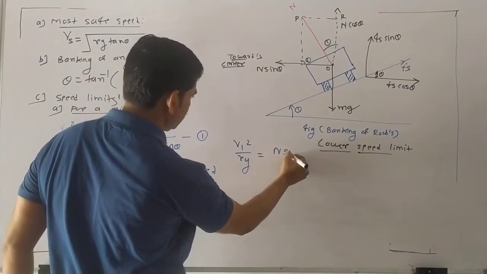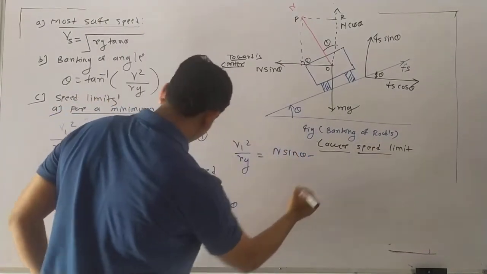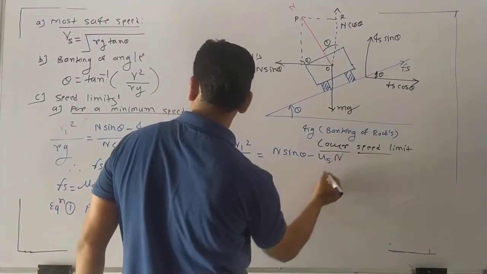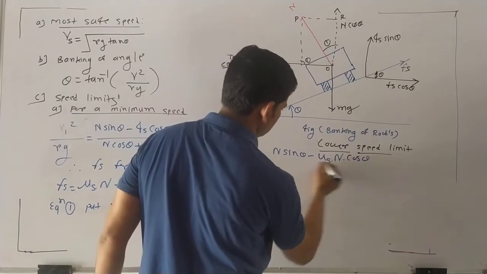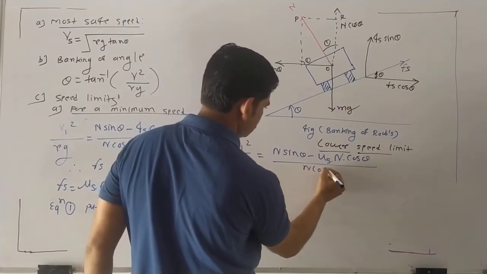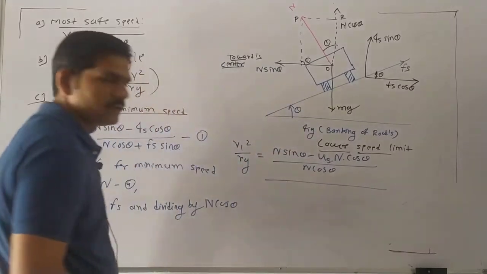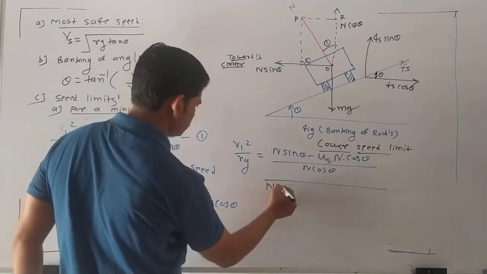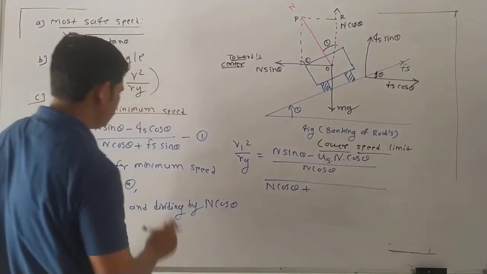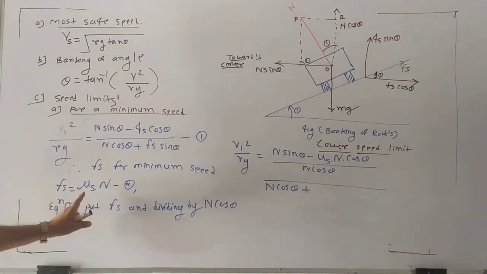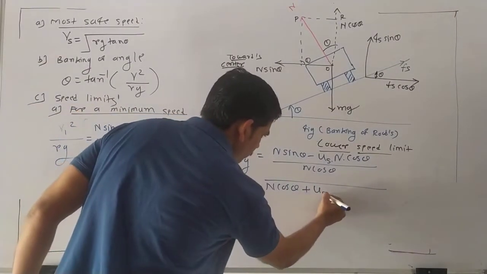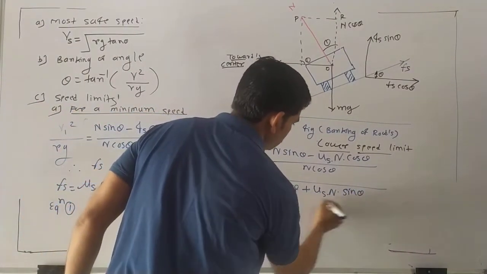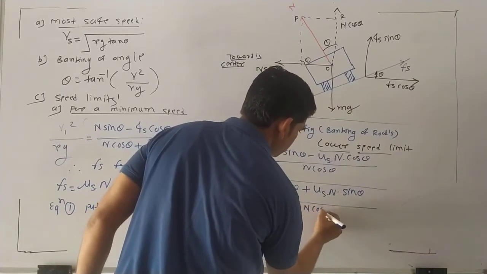I write down the complete term: n sin theta minus fs, replaced by mu s into n cos theta, divided by n cos theta plus fs, value mu s into n, then sin theta, divided by n cos theta.